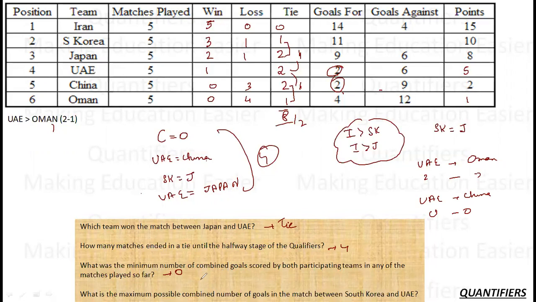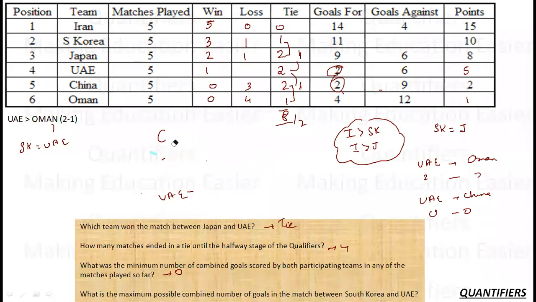The last thing. What is the maximum total number of possible combined goals in the match between South Korea and UAE? So for this, let us talk about the other matches of South Korea and their results. UAE had done only 2 goals, and both of those goals were against Oman.